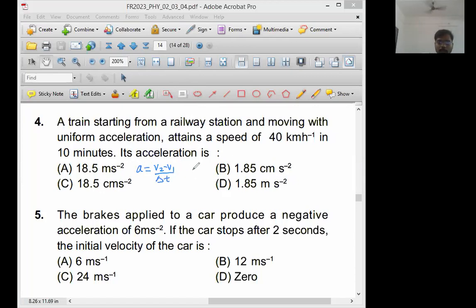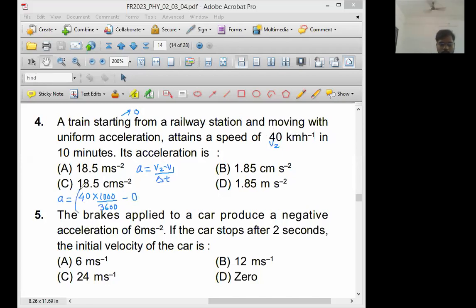What is the final value of velocity V2? So it is 40 km/h. What is initial velocity? It is starting, so initial velocity will be 0. Final velocity will be V2. Let me write here. Acceleration is equal to V2, means final velocity, that is equal to 40 km/h. Kilometer can be replaced by 1000 meter divided by hour. Hour can be replaced by 3600 second. Now everything is in standard unit. Minus V1, initial speed is 0.